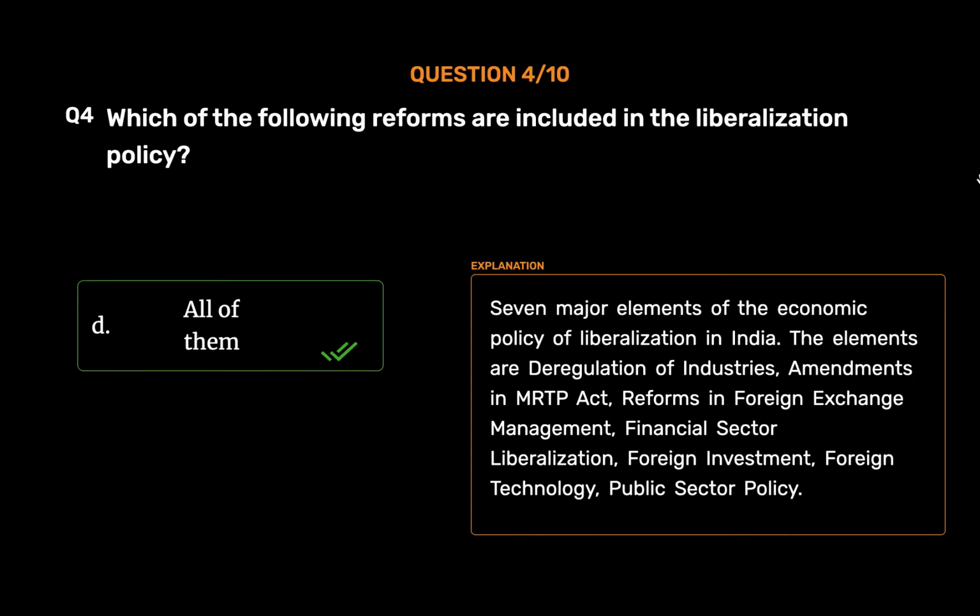7 major elements of the economic policy of liberalization in India. The elements are deregulation of industries, amendments in MRTP Act, reforms in foreign exchange management, financial sector liberalization, foreign investment, foreign technology, public sector policy.